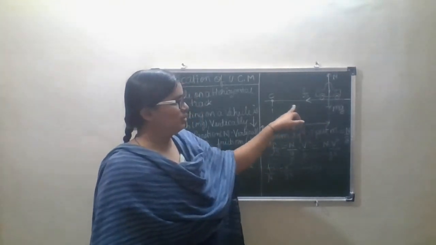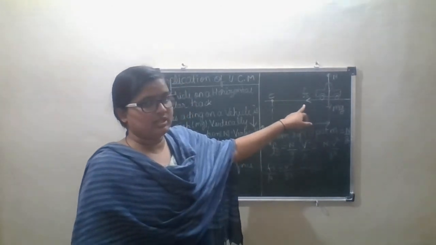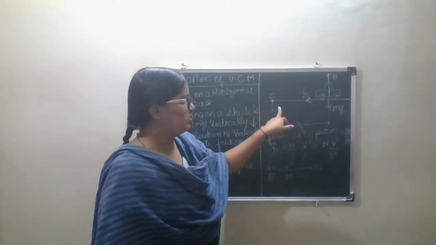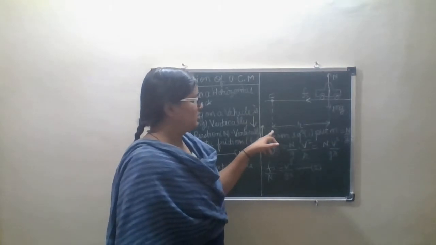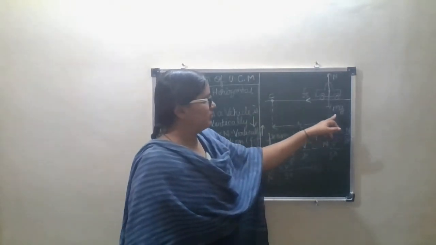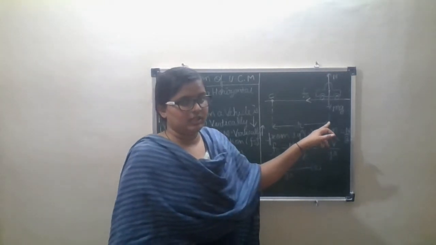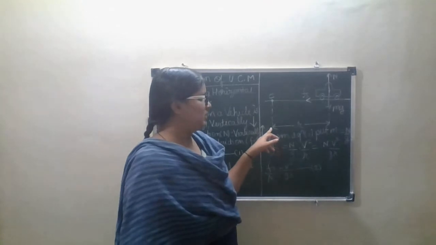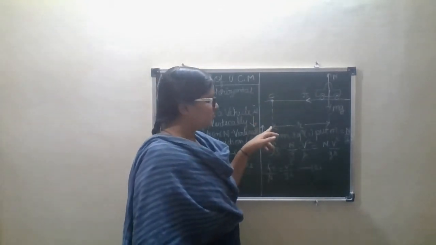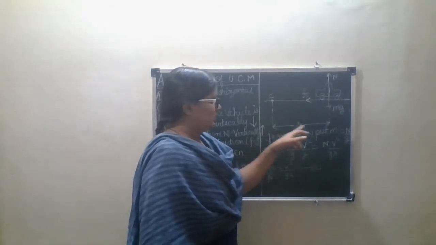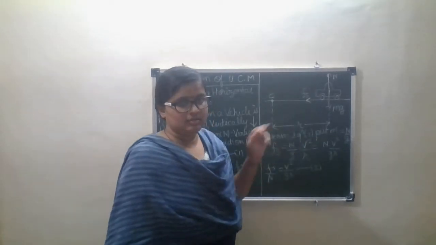So this is the static frictional force Fs, directed opposite to the vehicle, and here is the weight mg. You can see in the diagram here mg, and this point C, it is circular like this. The distance between this mg and C is r.